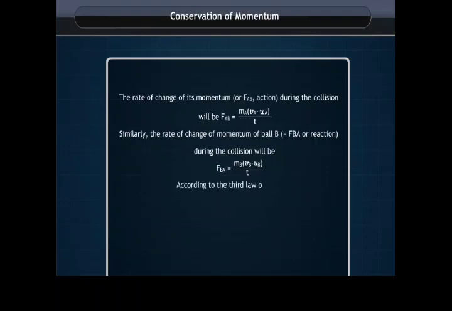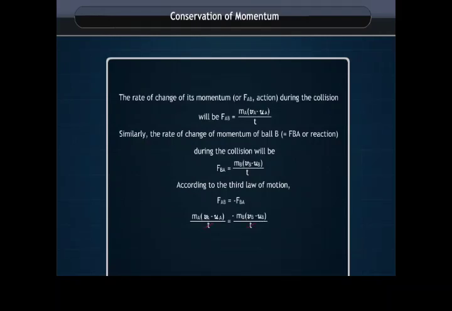According to the third law of motion, FAB = -FBA. Therefore, MA(VA - UA)/t = -MB(VB - UB)/t.